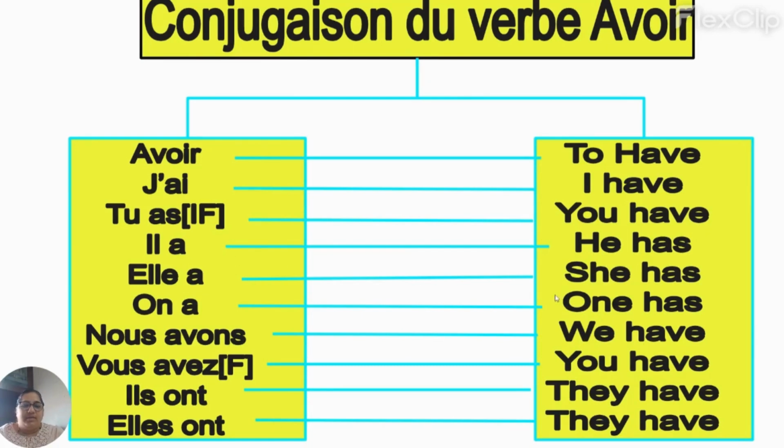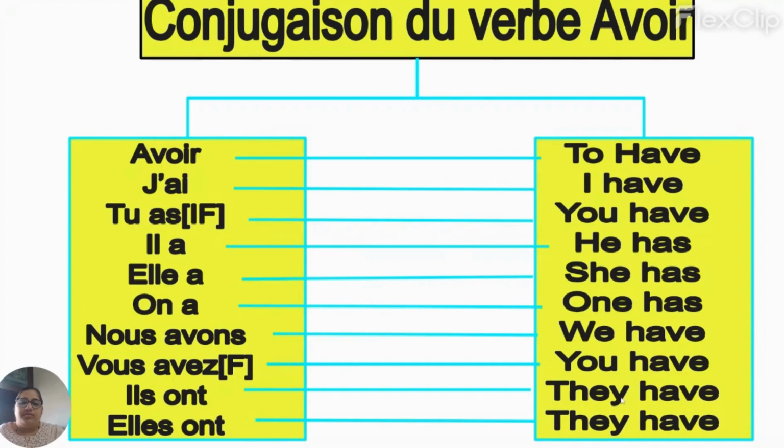Il a, he has. Elle a, she has. On a, one has. Nous avons, we have. Vous avez, you have. Ils ont, they have. Elles ont, they have. Right?